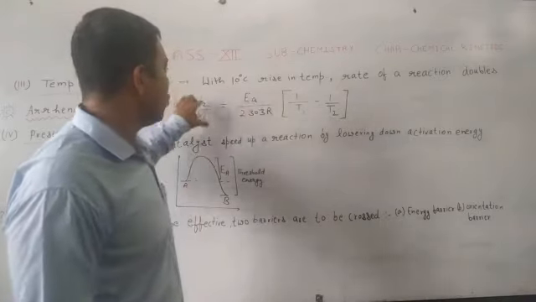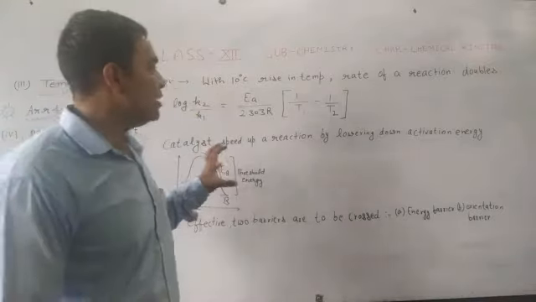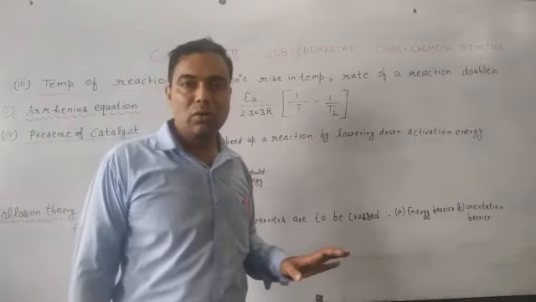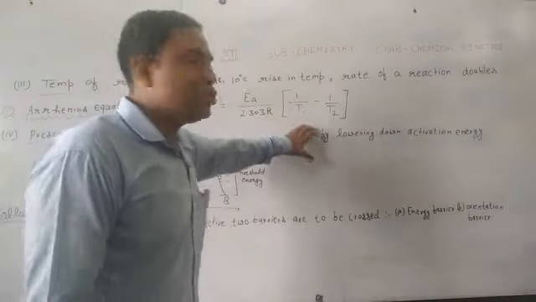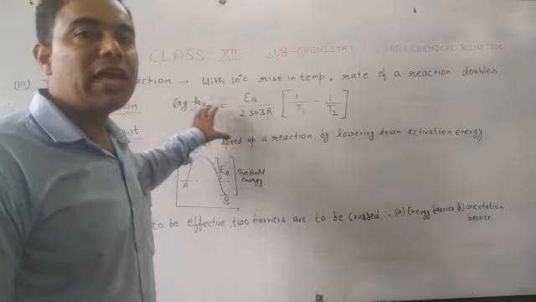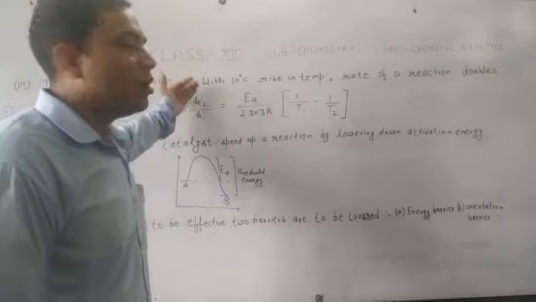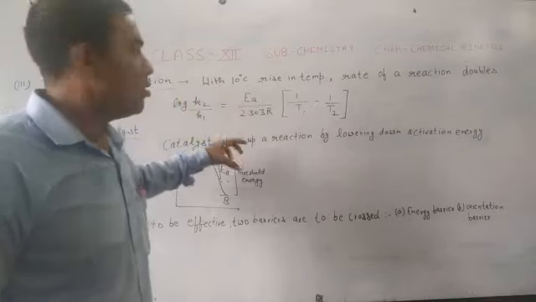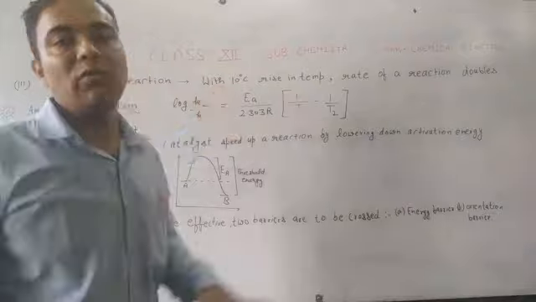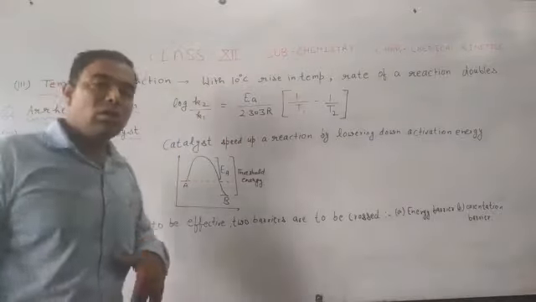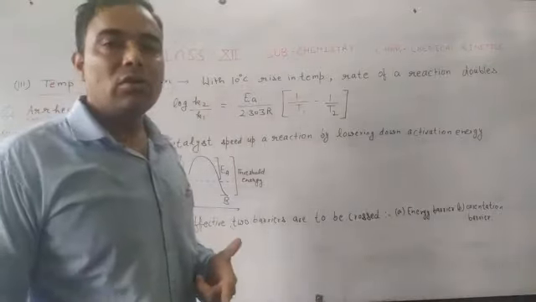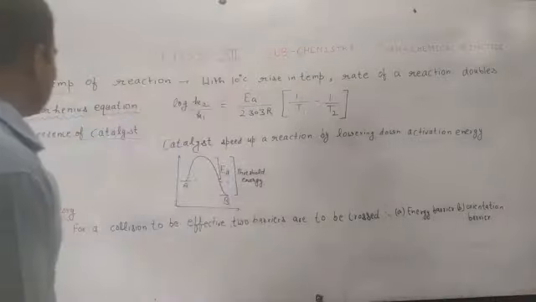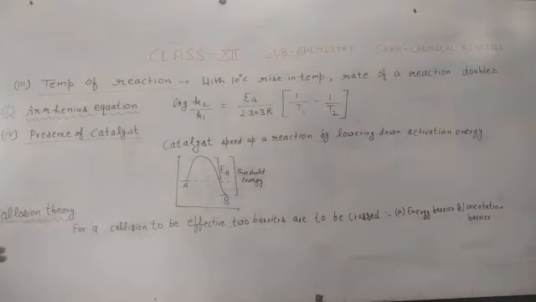So we will have log K2 by K1 is equal to Ea by 2.303 R bracket 1 by T1 minus 1 by T2. By putting the values of temperature and activation energy, we can calculate the rate of a reaction. We can compare the rate of a reaction by calculating K2 and K1. The value of K2 for the second reaction can be determined as compared to K1. This is the Arrhenius equation. Based upon this, a numerical may be asked.